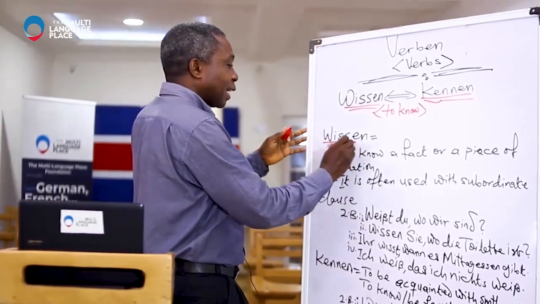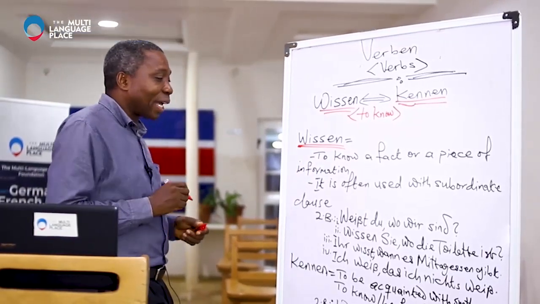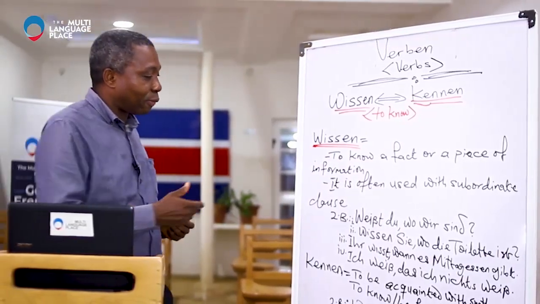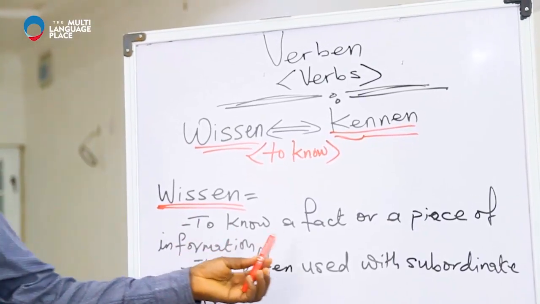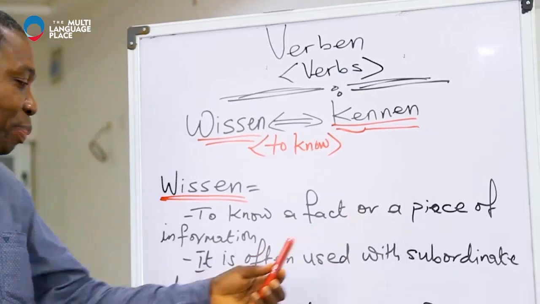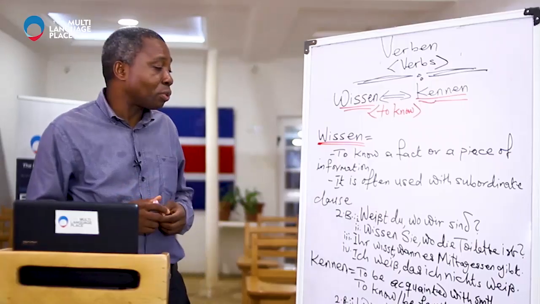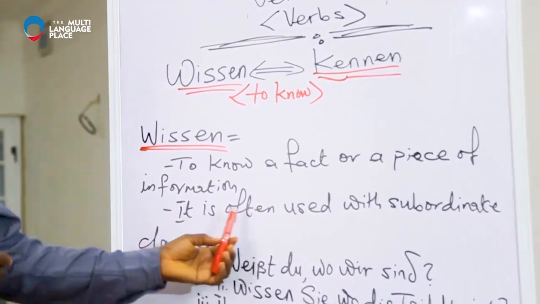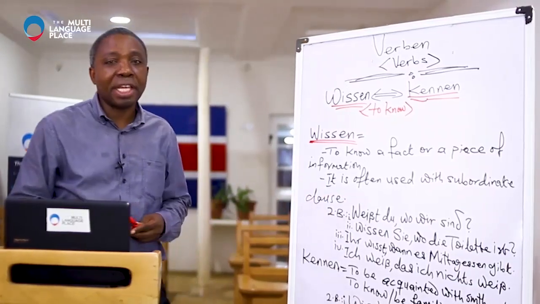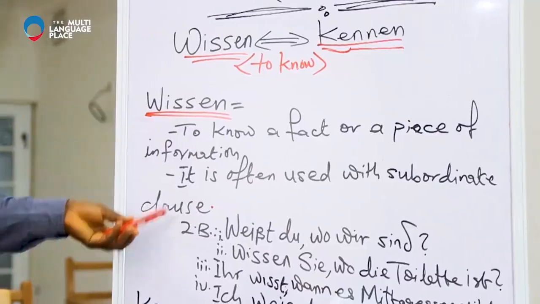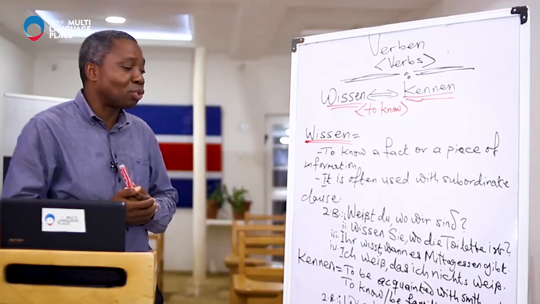Now, let's start with wissen. Remember, I said it means to know. Okay, now we have the first meaning. The meaning of wissen: it means to know a fact or a piece of information. It is often used with a subordinate clause. In the examples that we're going to give, you're going to see this manifestation, for us to be able to distinguish between the two.